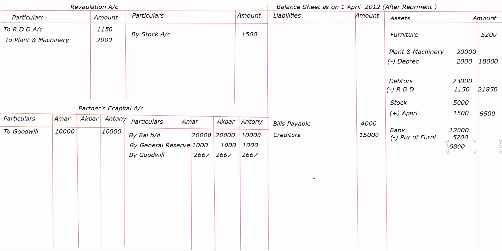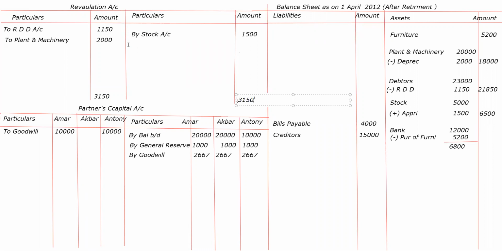Okay. Next is now, Akbar was paid 50% of his due. Oh, this is the last entry, so we have to close this. While closing, we will see which side is bigger. The debit side is bigger, 3,150. So both sides we will write 3,150.